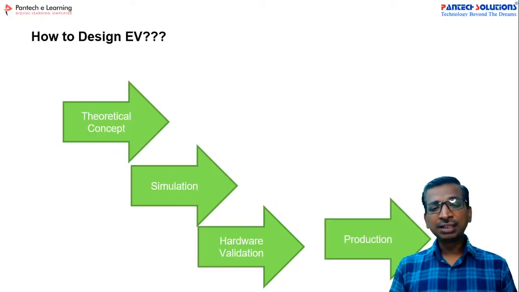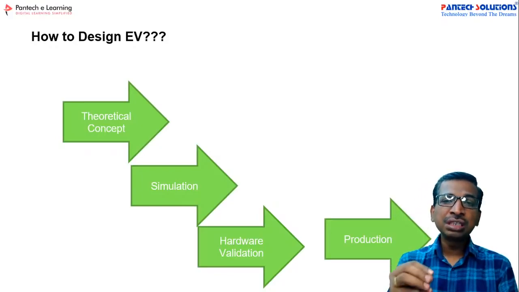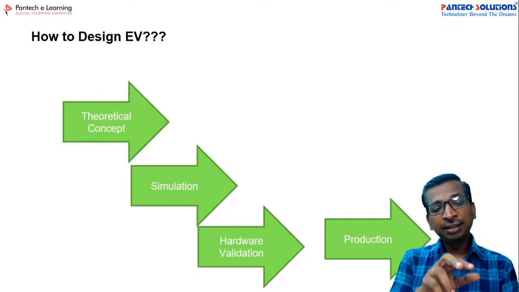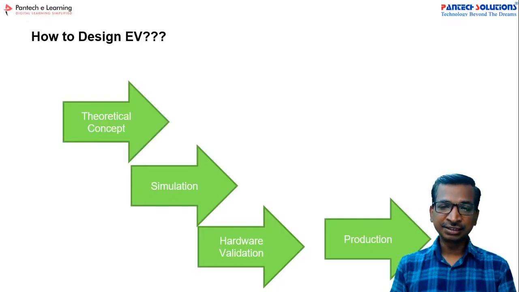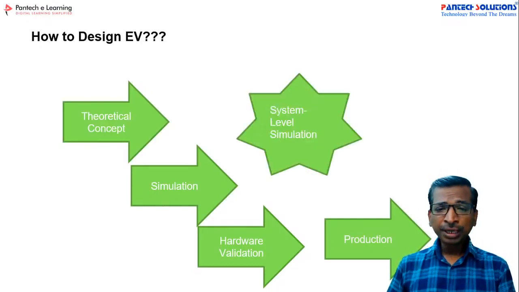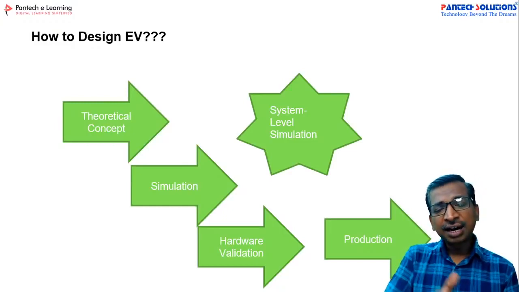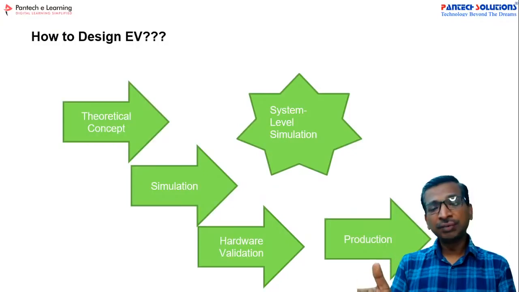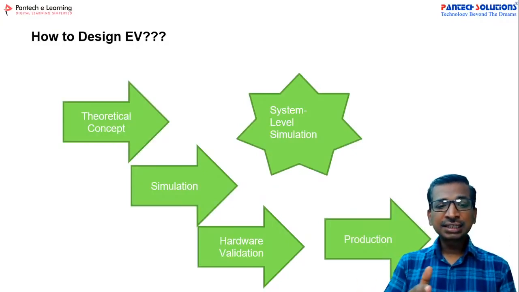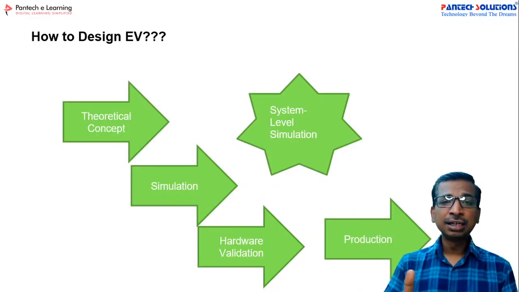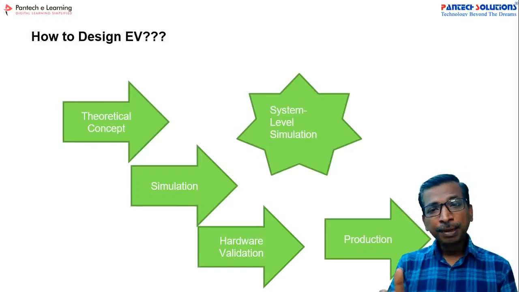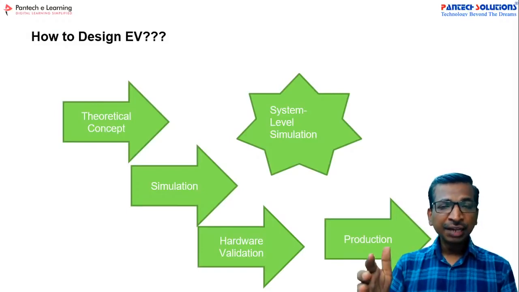Now the point is how the accuracy will be there between the simulation as well as the hardware validations. Because while you implement a simulation, you have to consider all the system level parameters. So the system level simulation needs to be implemented or verified with any one of the software.